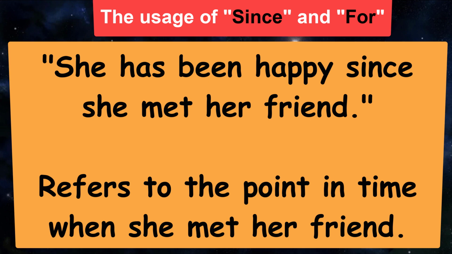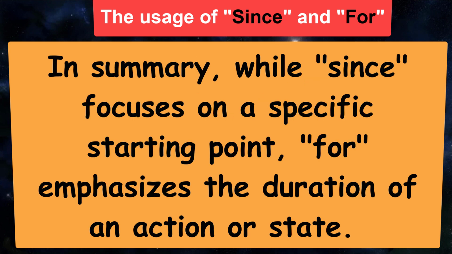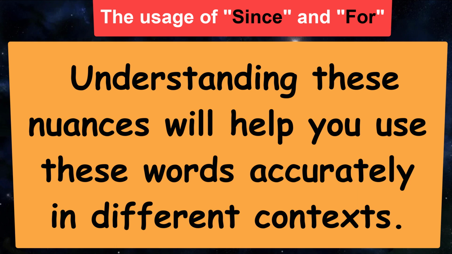She has been happy since she met her friend. Refers to the point in time when she met her friend. She has been happy for days. Indicates the duration of her happiness. In summary, while since focuses on a specific starting point, for emphasizes the duration of an action or state. Understanding these nuances will help you use these words accurately in different contexts.